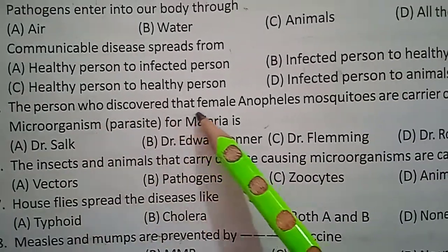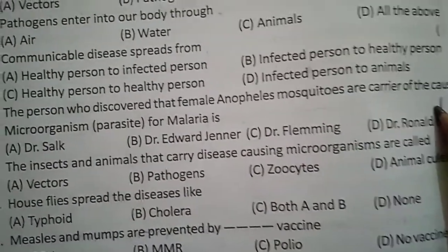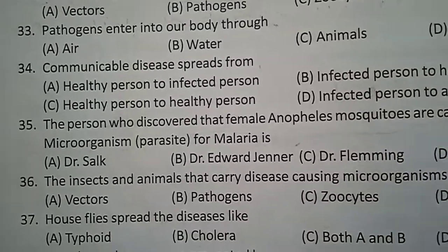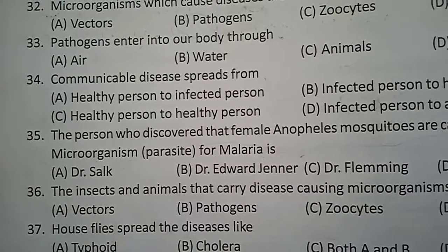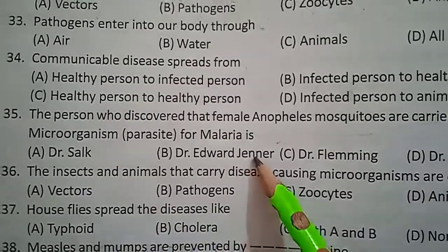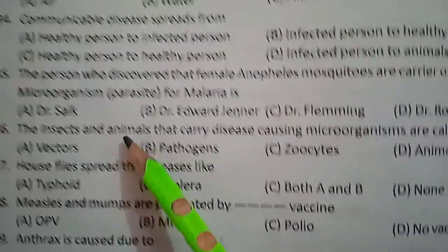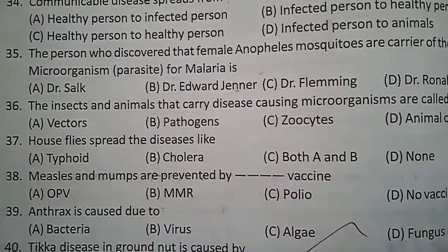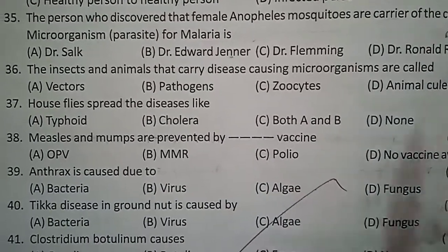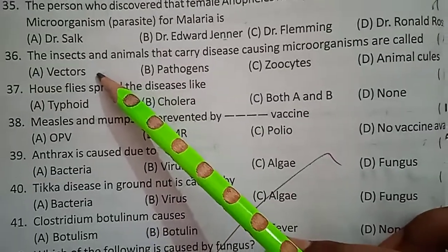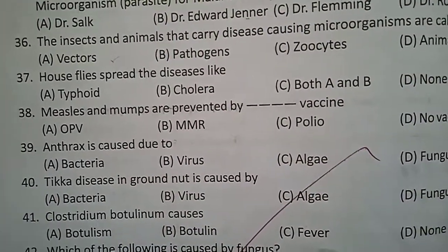The person who discovered that the female Anopheles mosquito is the carrier of the microorganisms that cause malaria is Salk, Edward Jenner, Fleming or Ronald Ross? Answer is Ronald Ross. The insects and animals that carry disease-causing microorganisms are called vectors. So vectors are the carriers from person to person, to cause the infection.